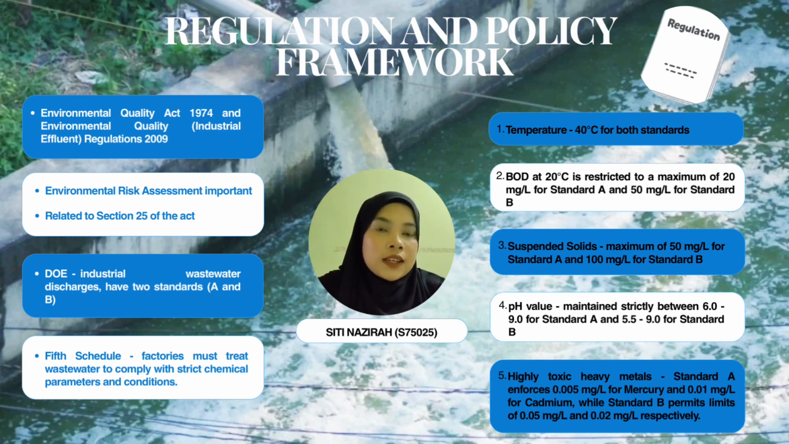First one is EQA 1974 and second is Environmental Quality (Industrial Effluent) Regulations 2009. The environmental risk assessment is important for industrial wastewater discharge. It is related to Section 25 of the EQA 1974. According to DOE, industrial wastewater discharge has two standards. Standard A is upstream of water intake and Standard B is downstream area.